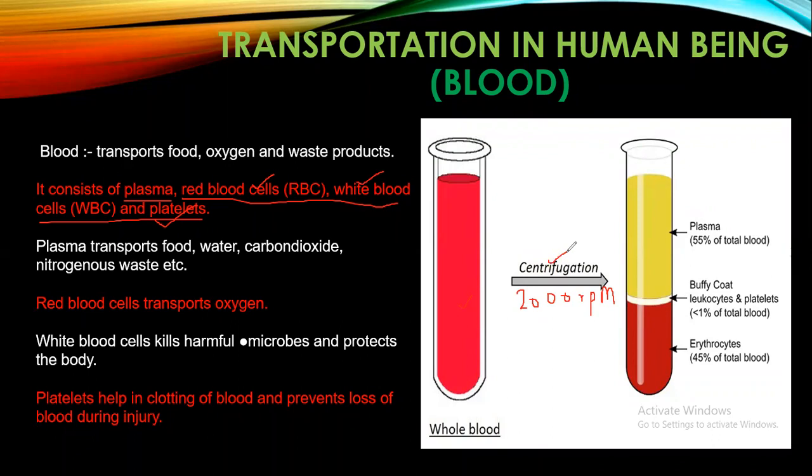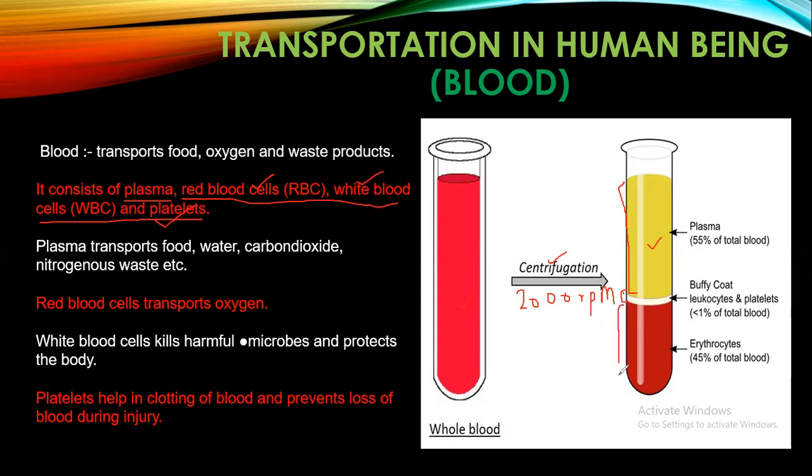Once you have rotated the whole blood at such a high speed, you will be able to see the separation of blood into three layers. First is the liquid portion, which is the plasma. Then you have white blood cells and platelets, which are present in the second layer.